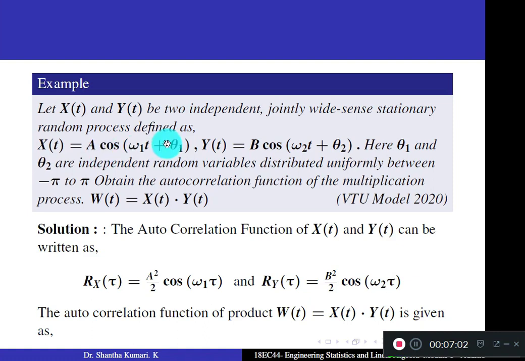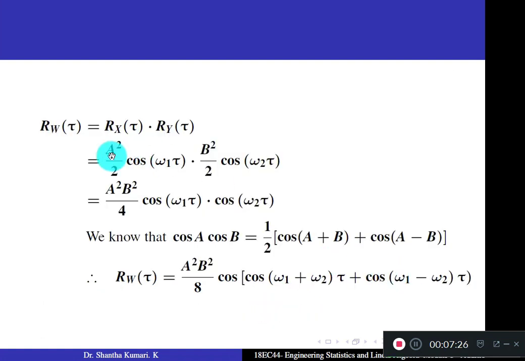For this type of function with random phase shift theta, you get Rx of tau equal to a square by 2 cos omega 1 tau. Similarly, this is again a similar random process. You get Ry of tau equal to b square by 2 into cos omega 2 tau. The autocorrelation function of the product is given by Rx of tau into Ry of tau.